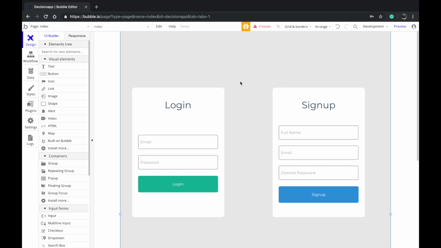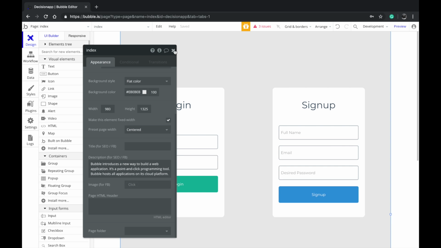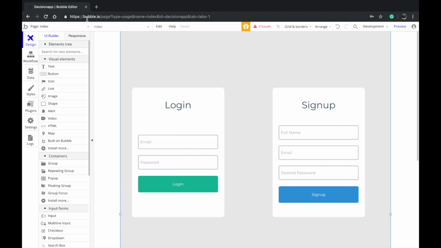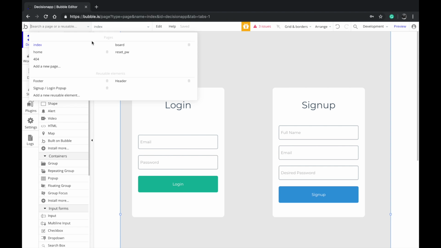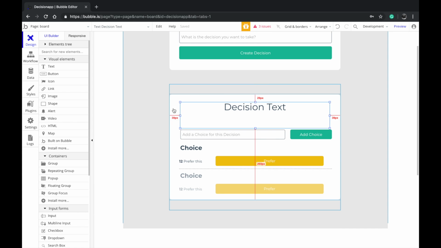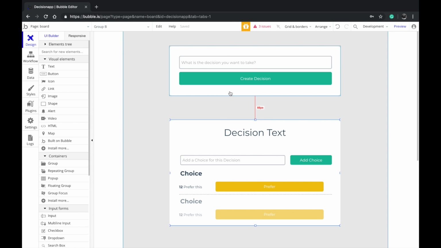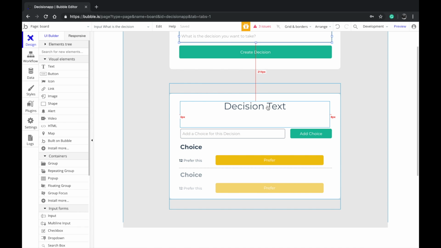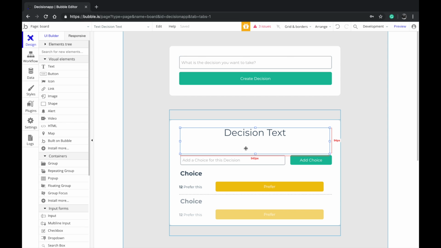So that's what the application lets you do: visualize decisions, share them with other people, and make decisions together. Before I started, I built a UI with one simple thing. This is the main application where you can create a decision, and other people's decisions will be printed here. It's still not done, so I will show you guys how I did this.